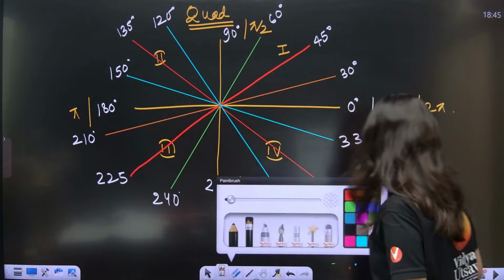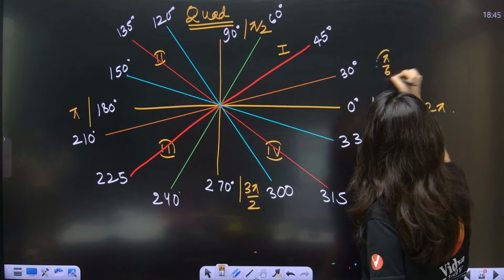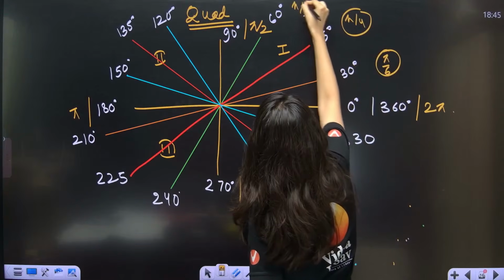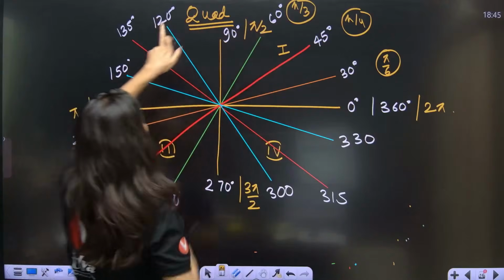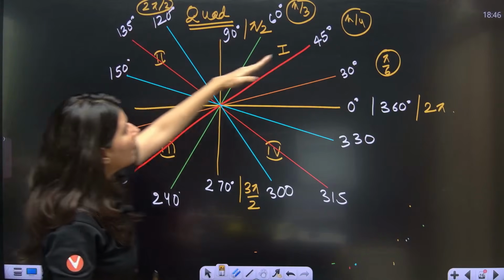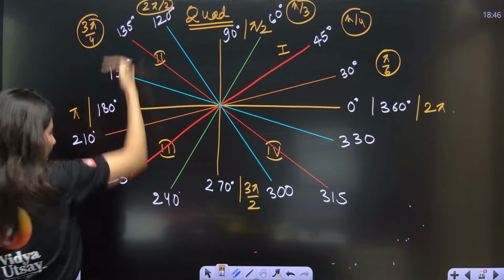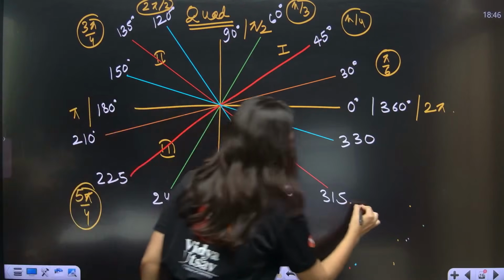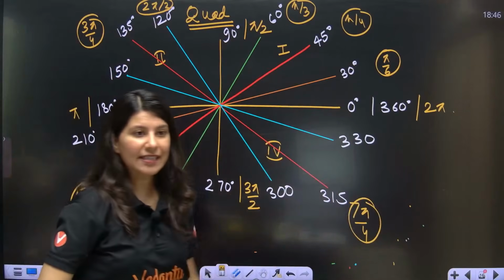Yes. Okay, now start writing the radian conversions we have just learned. 30 degree is pi by 6. 45 degree, pi by 4. 60 degree, pi by 3. 90 degree, pi by 2, already written. Now 120 degree, double of 60, 2 pi by 3. Okay, 135. So you remember pi by 4, then 3 pi by 4. And red color, 5 pi by 4. This is a family, by the way. And 7 pi by 4. So pi by 4, 3 pi by 4, 5 pi by 4, 7 pi by 4, everybody.